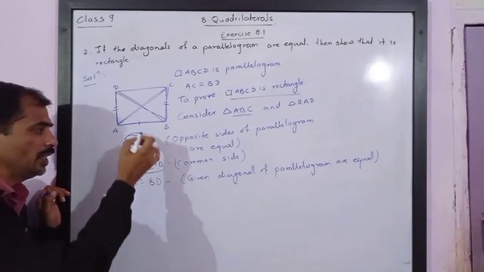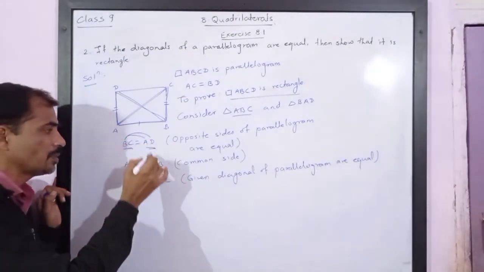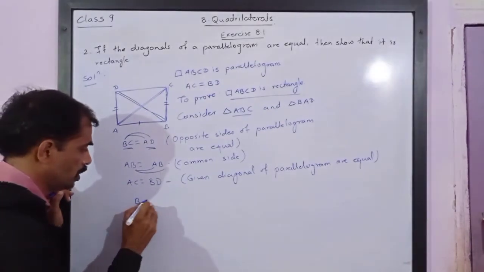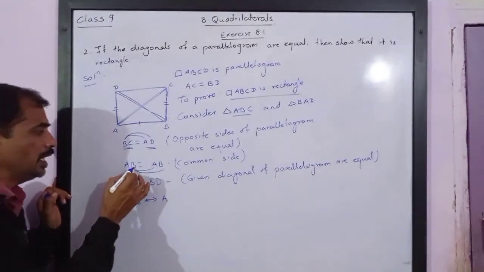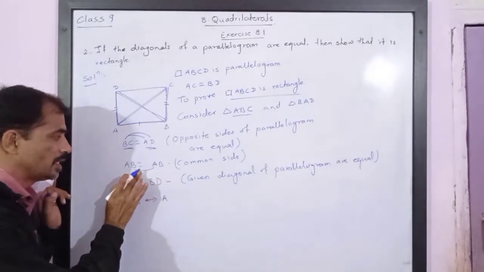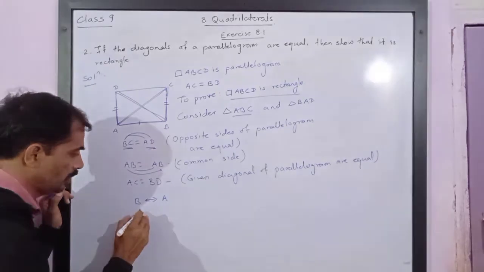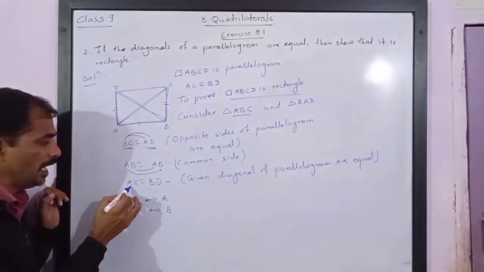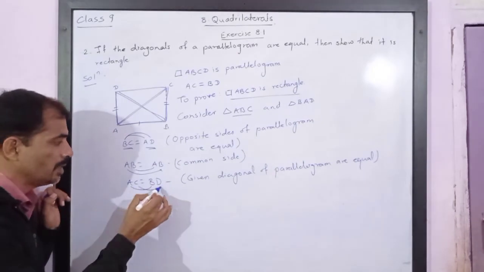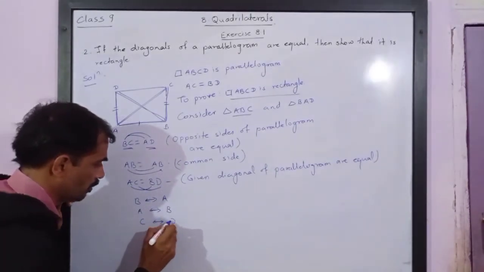Now what is common in this? You will notice that B corresponds to A. We have got one vertex. So if B corresponds to A, it means the remaining vertex A must correspond to B. So if A corresponds to B, then C must correspond to D.